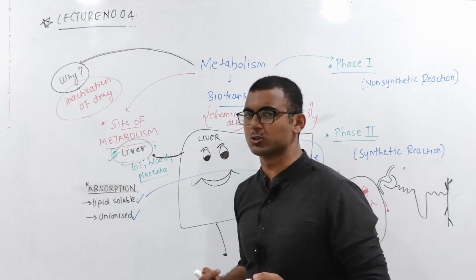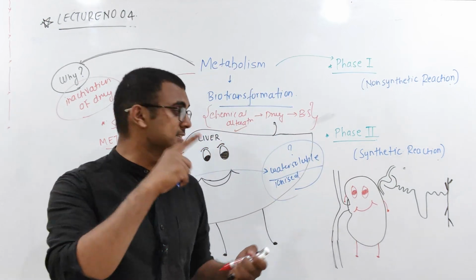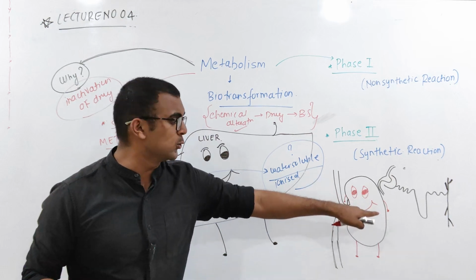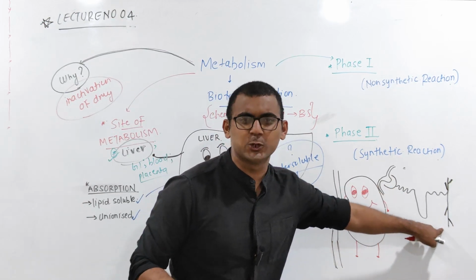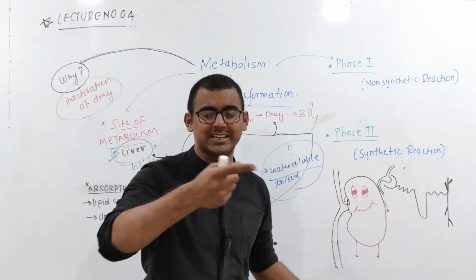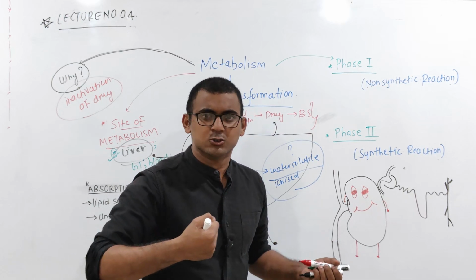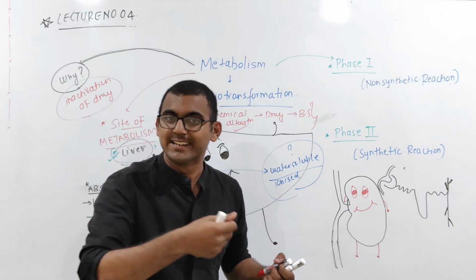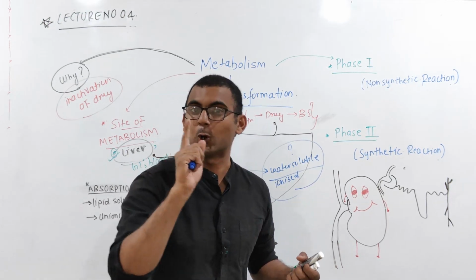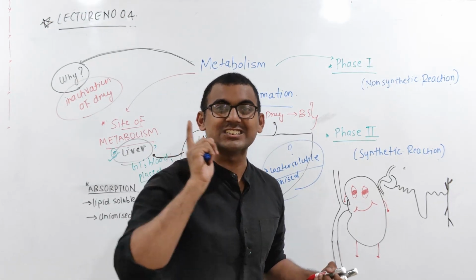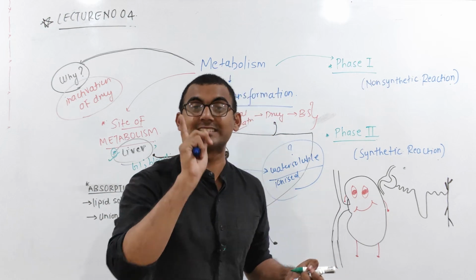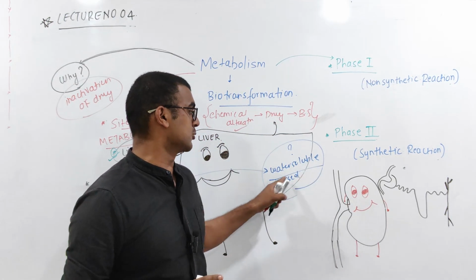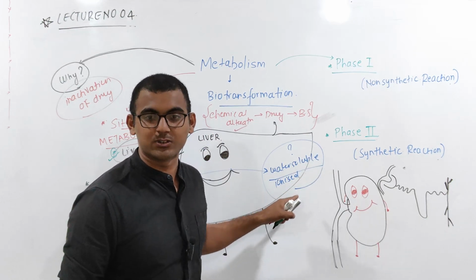Why are we converting it to water soluble? Because for this drug to be excreted by our friend kidney, there is the process in the tubule, the loop of Henle, and you have the reabsorption rate. So if it is a lipid soluble drug, it will again get reabsorbed. It will not be excreted. So for excretion to happen through urine, this drug has to be water soluble and in the ionized form.